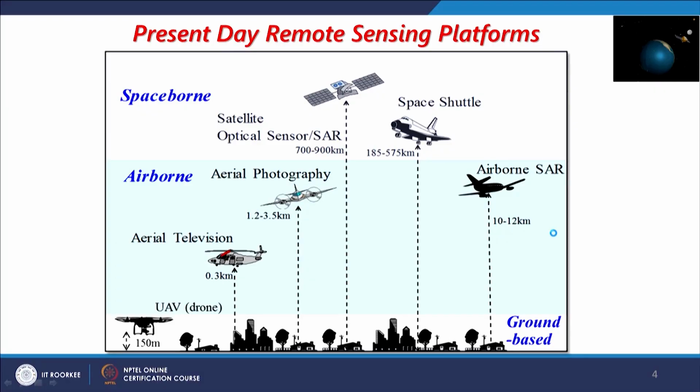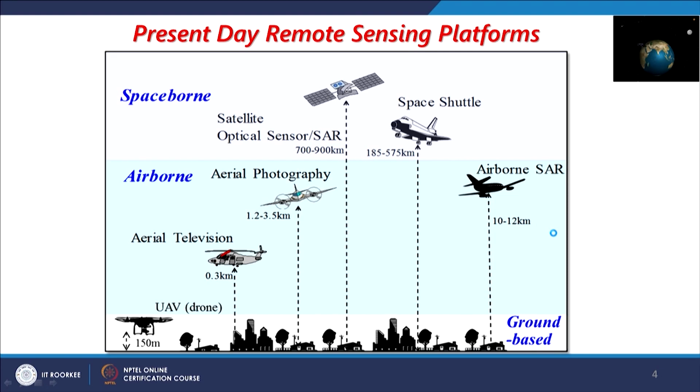Now, there are different types of platforms which are discussed in remote sensing, and this is changing at quite a fast rate, I would say. Initially we started remote sensing with balloons.